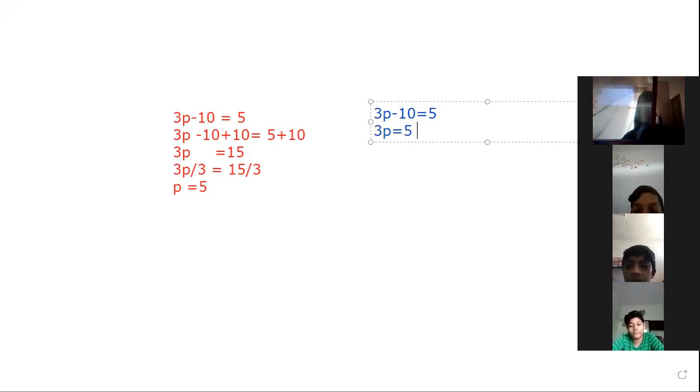And what happens when we transpose this minus 10 into the RHS?